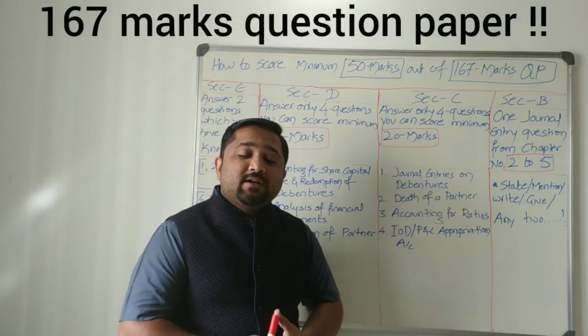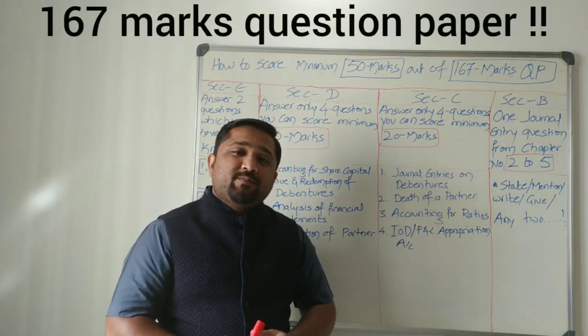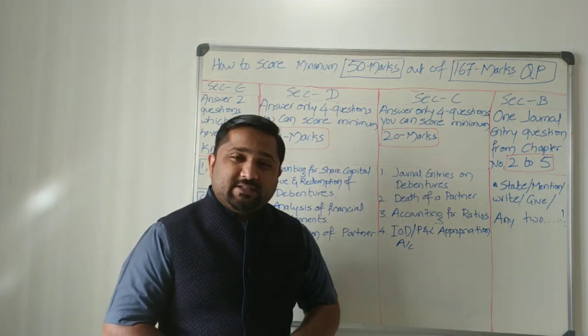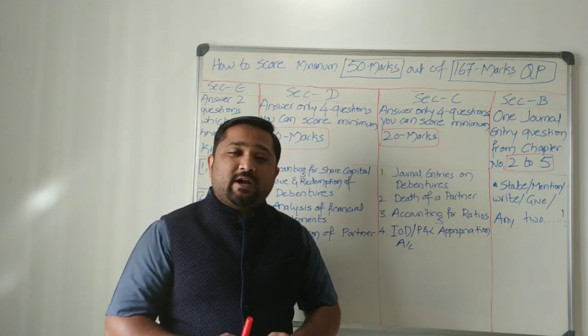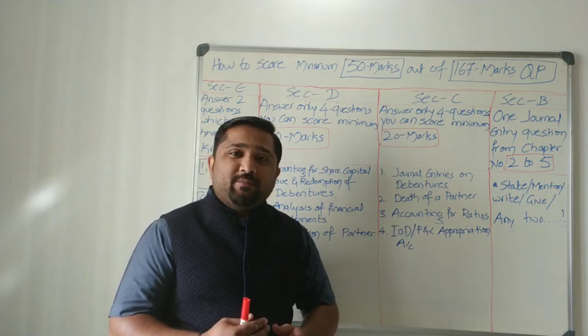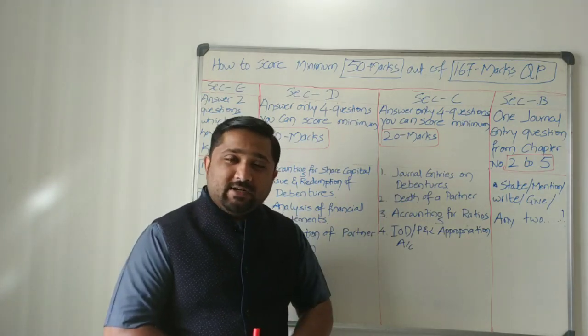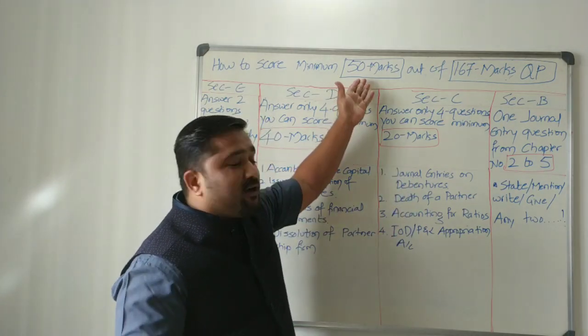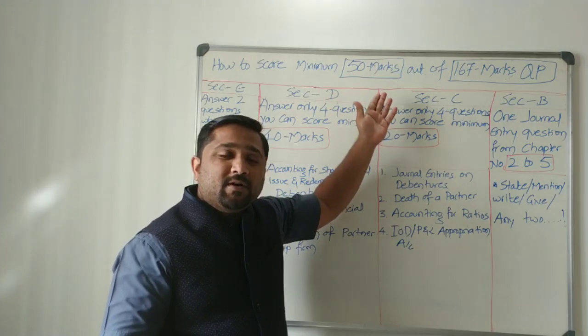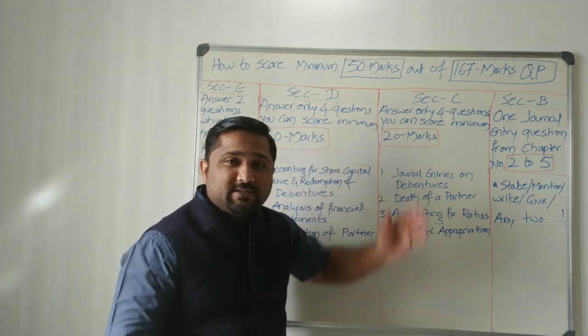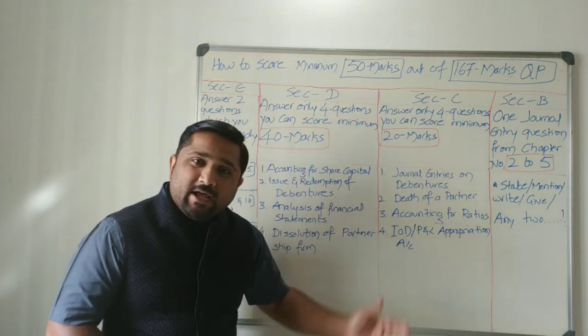Remember, our accountancy question paper is for 167 marks. So we need to answer for 100 marks or more than that, but maximum we will get 100. But let us not focus on getting 100 marks, let us focus on scoring minimum 50 marks. Here I have a plan for you.